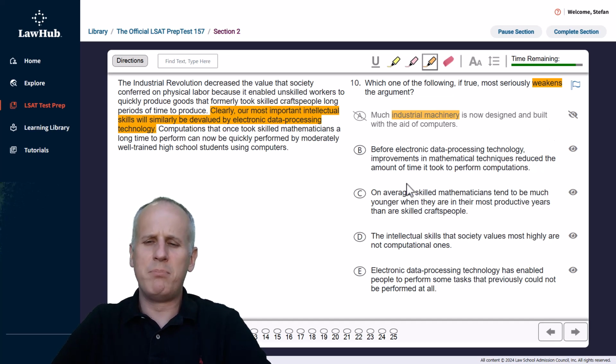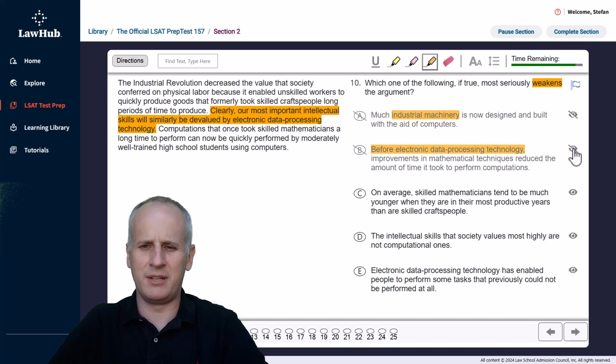Then choice B, before electronic data processing technology, improvements in mathematical techniques reduced the amount of time it took to perform computations. Okay, so before the electronic data processing technology. Well, we're concerned about what's happening now that we have the electronic data processing technology. So before is going to have no clear impact, so we can eliminate choice B almost immediately as well.